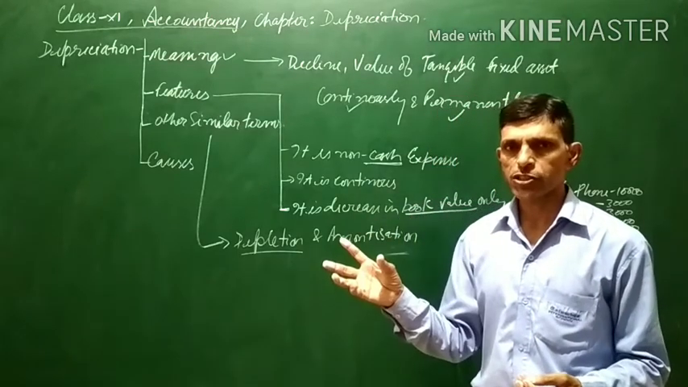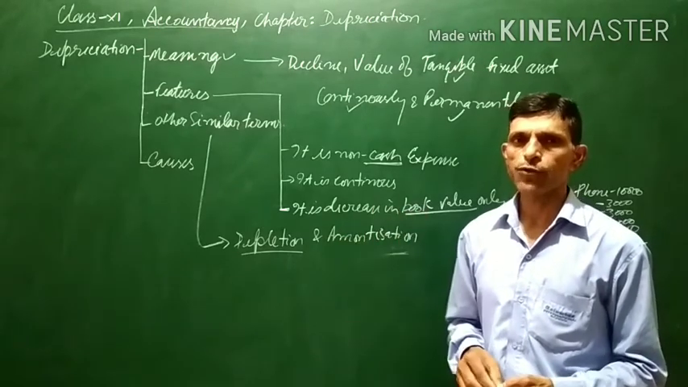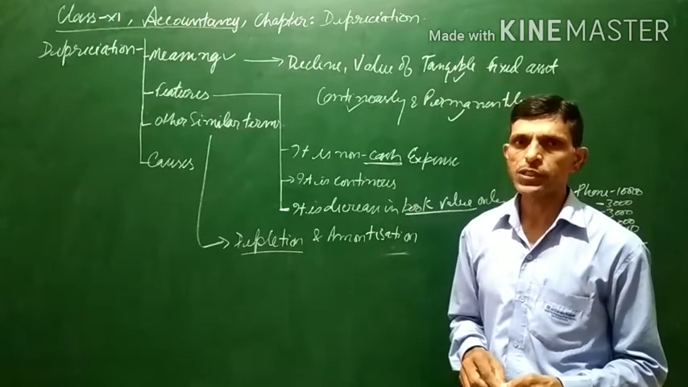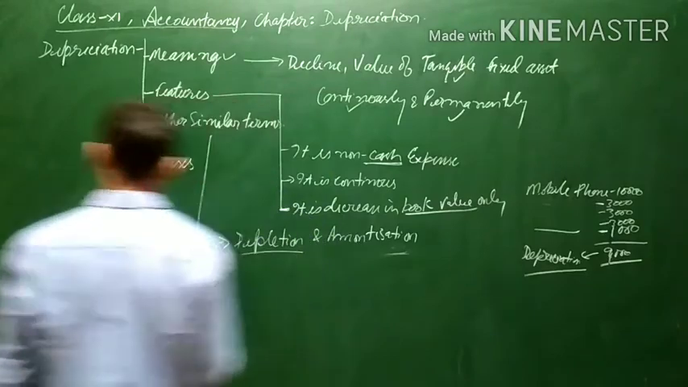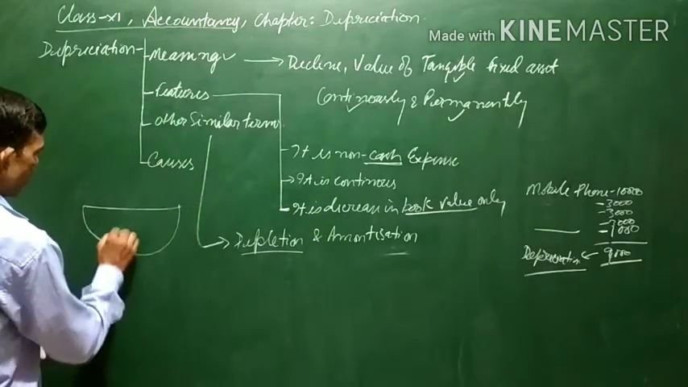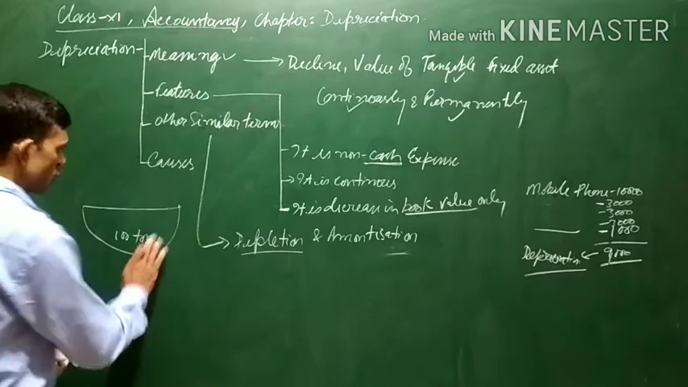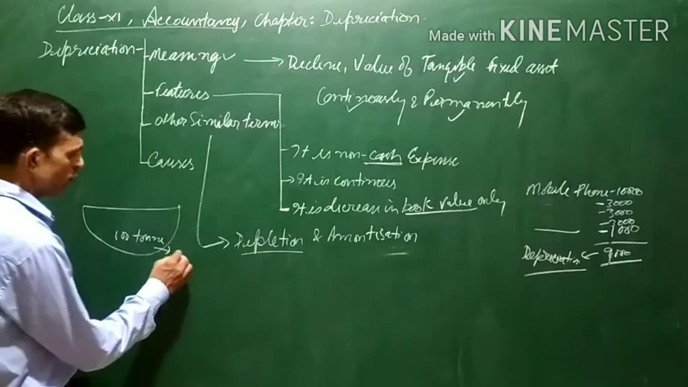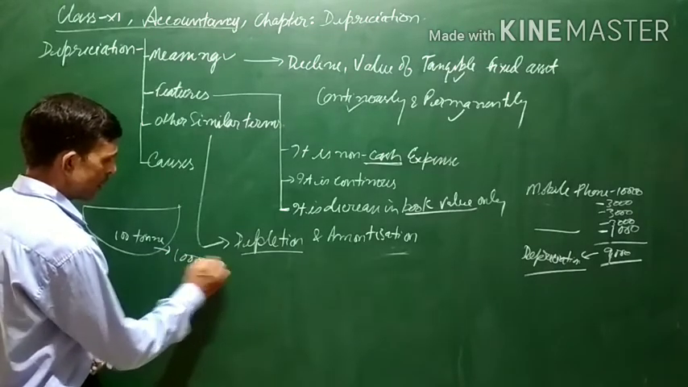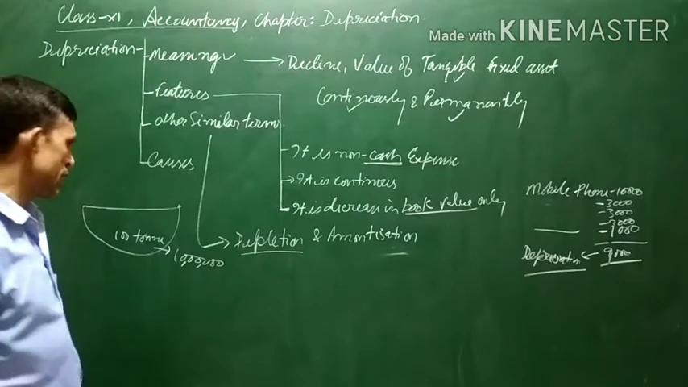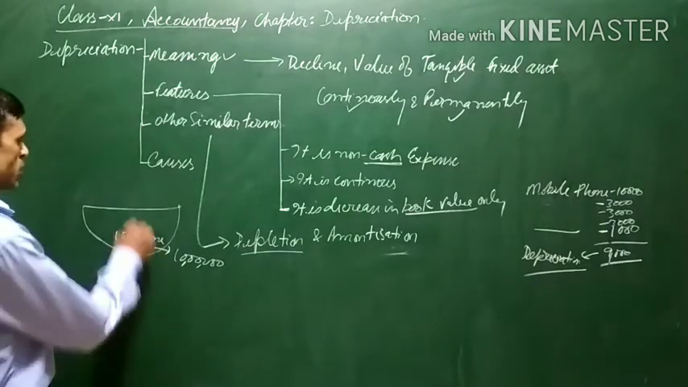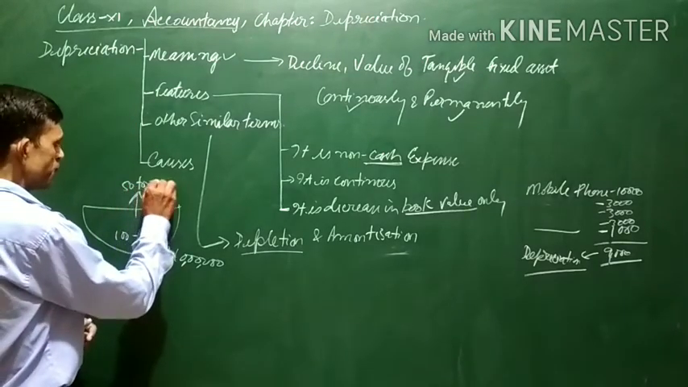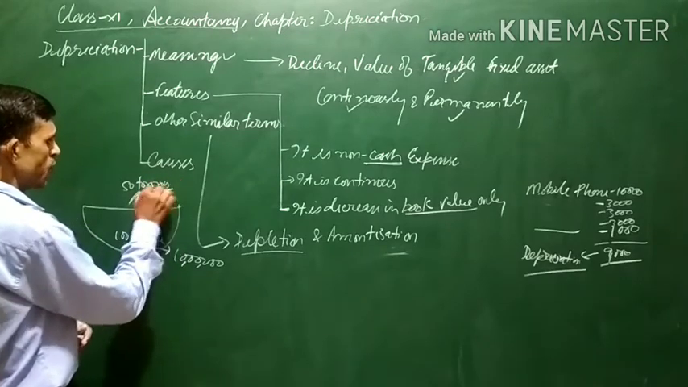Once he has started extraction, the value of the coal mine will decrease by the amount of the coal which has been taken out by the company. For example, let us say there is 100 tons of coal in this coal mine, and the value of this coal is 10 lakh. Suppose you have extracted 50 tons of coal.